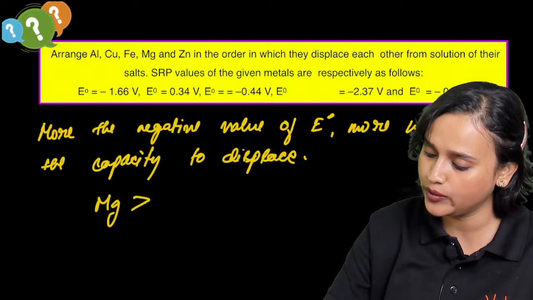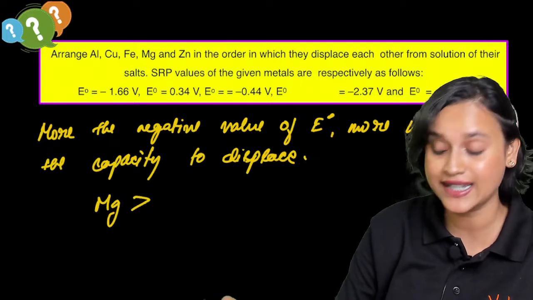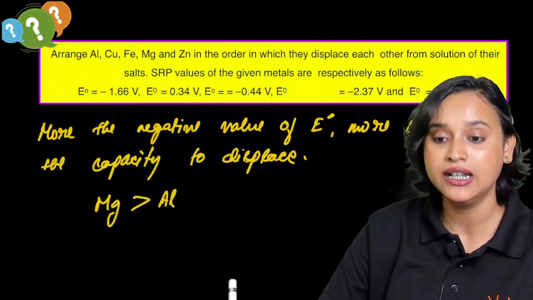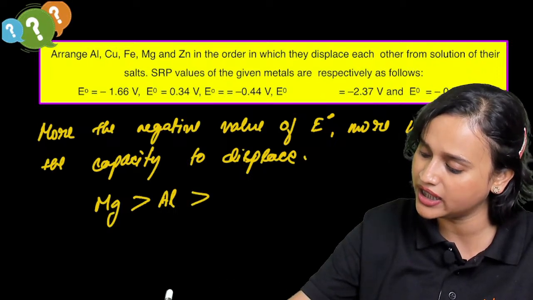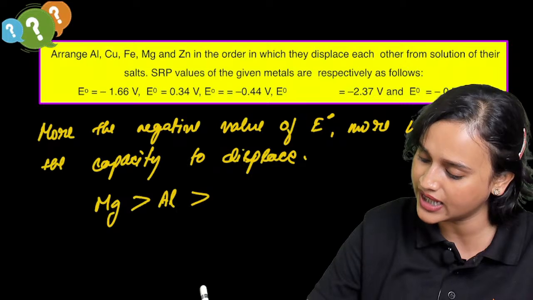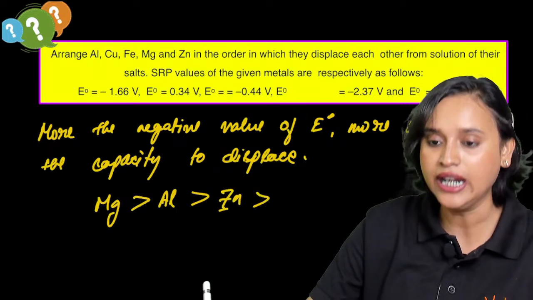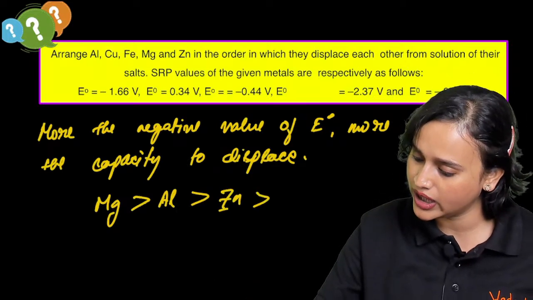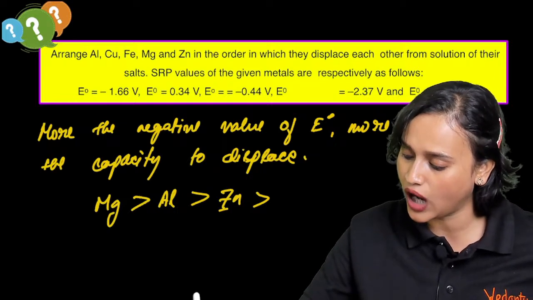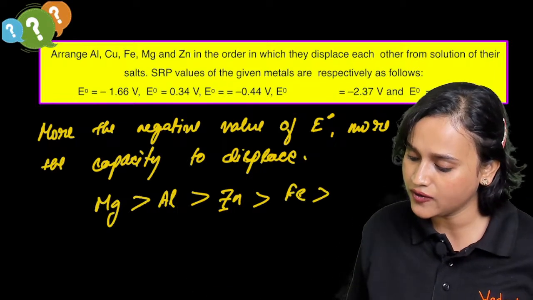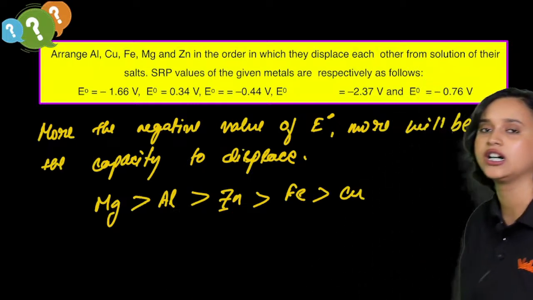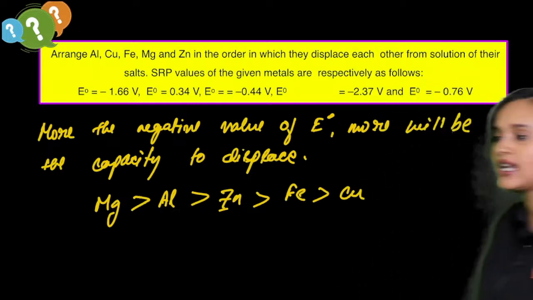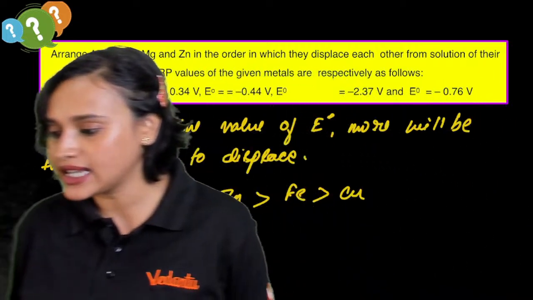After that, who do we have? After that, we have minus 1.66. So that means aluminium. After that, we have zinc, which is minus 0.76. So zinc here. After zinc, we have minus 0.44, so iron here. And after iron, last but not the least is your copper. Yes, everybody. Does this make sense?